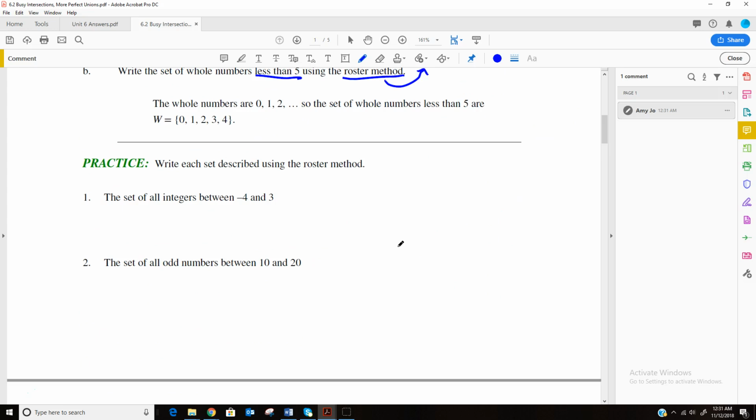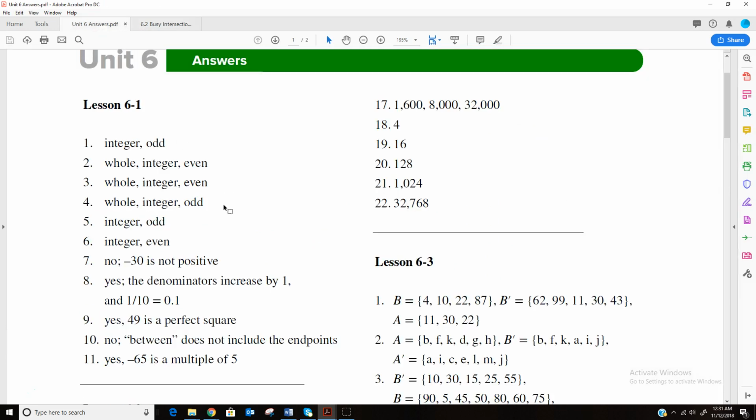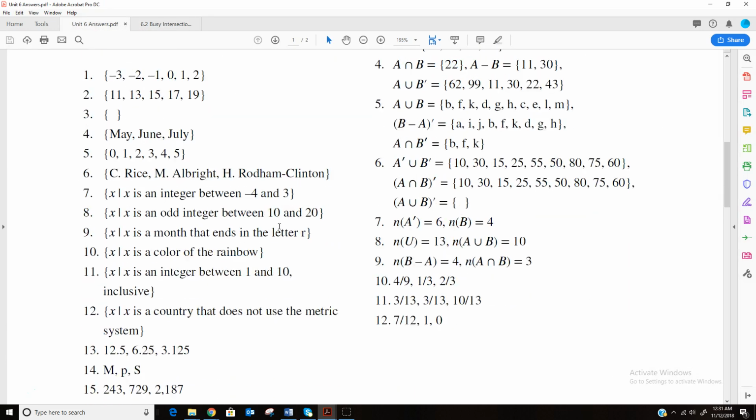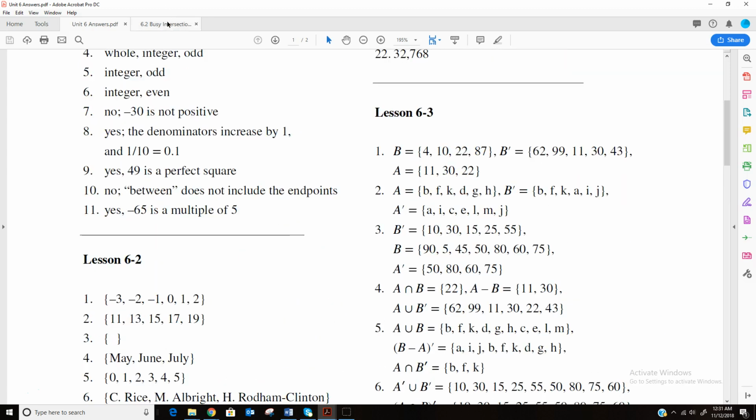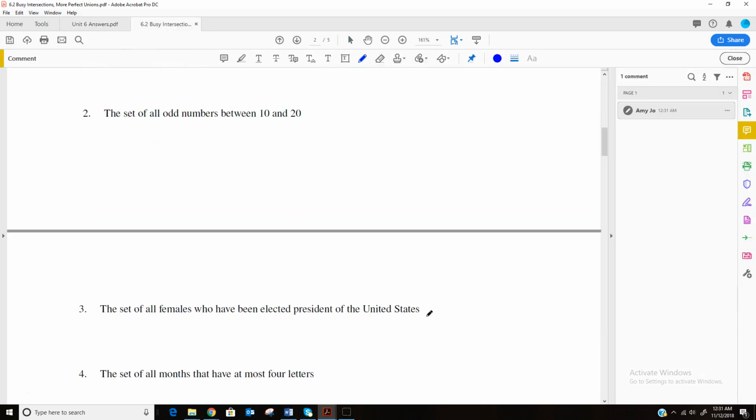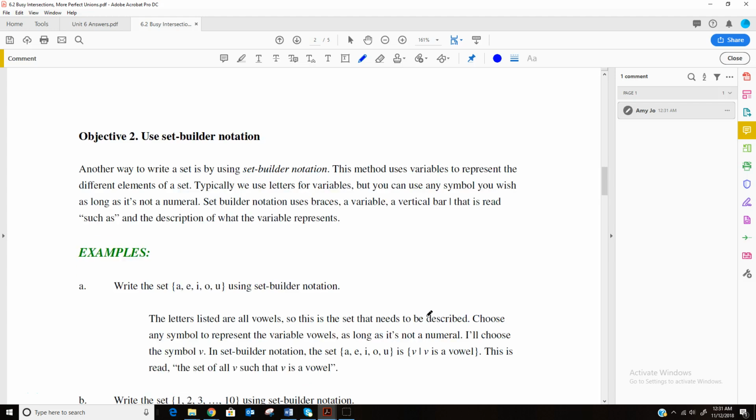So there's a set of practice exercises, and as before, those are in the back. You could try those and check them. I would highly recommend you do that. Just pause the video, do the practice exercises, and then start the video back up.